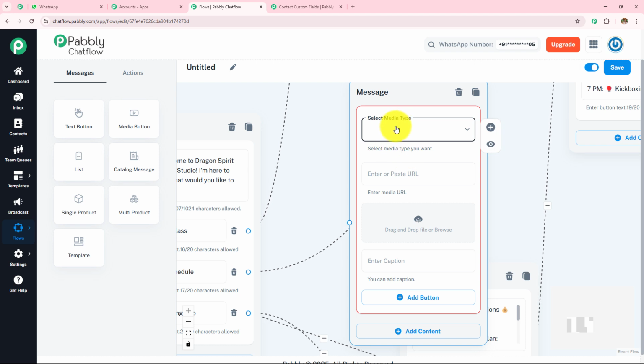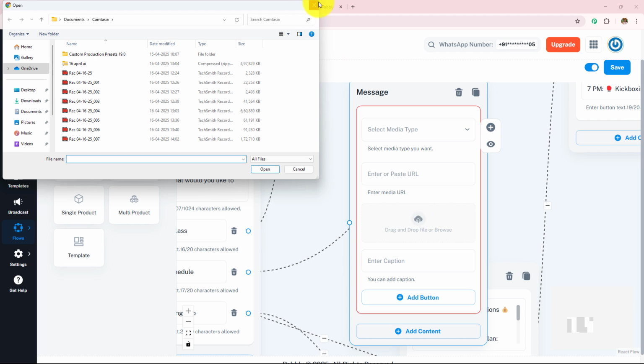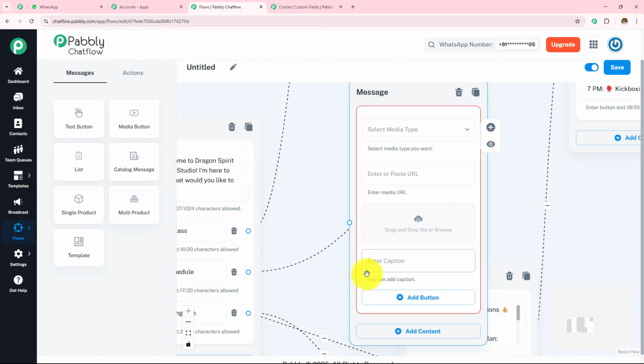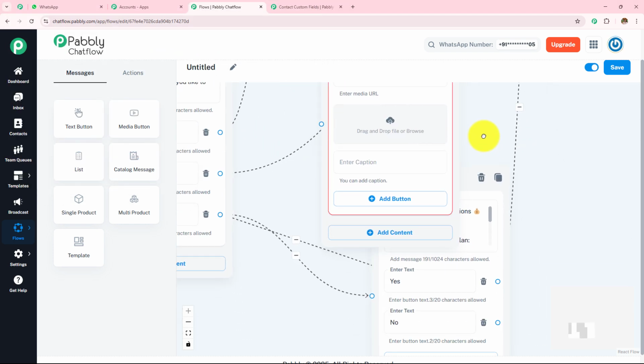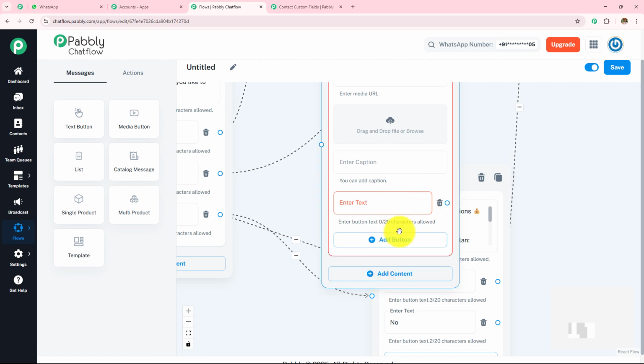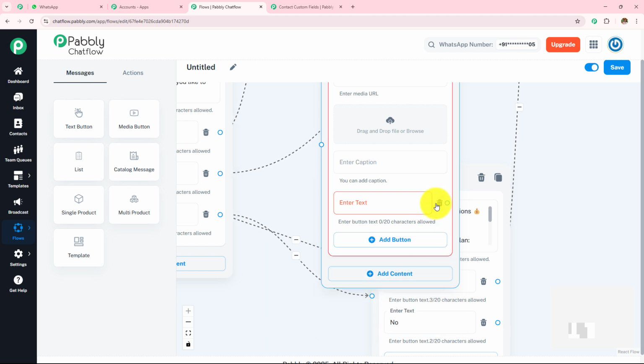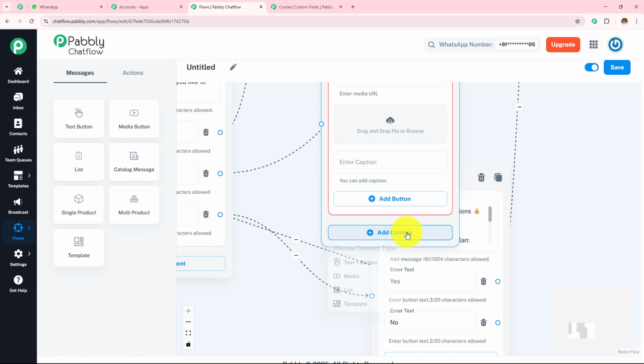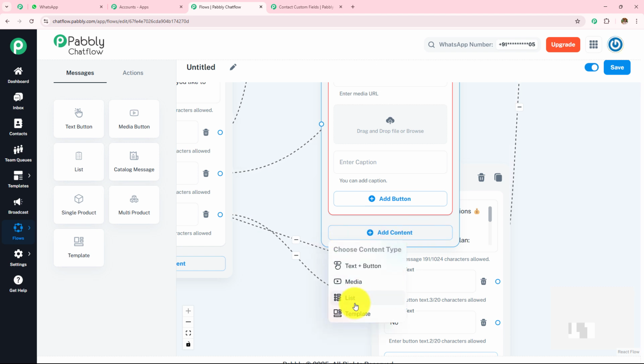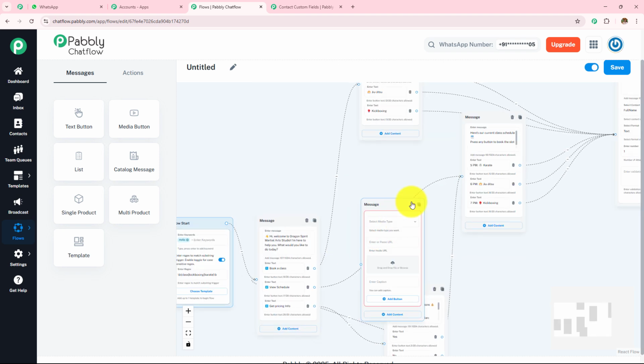After you have selected the media type, you simply have to click on this cloud from where you are going to upload the media. And then you can add the caption, like this is my karate class or this is my martial arts studio. And then you can add the buttons where you can give details. If you do not want to add buttons, and you have more details or more options, you can simply click on add content, select your content type as list and provide more options. So here we have completed this chatbot.